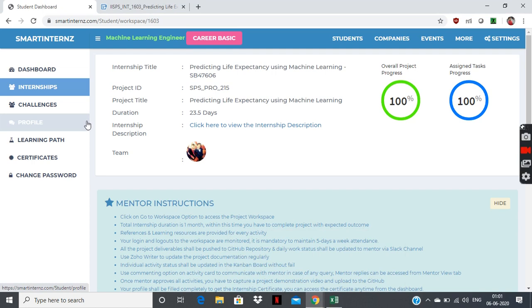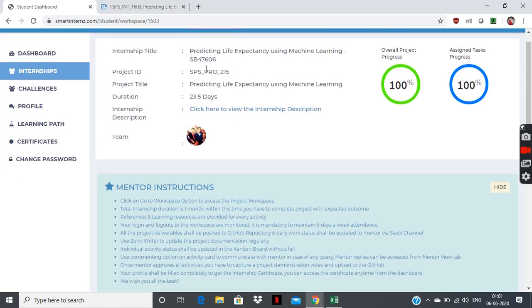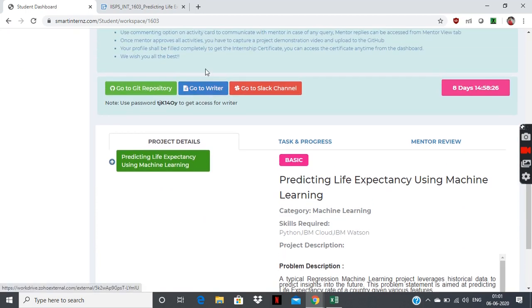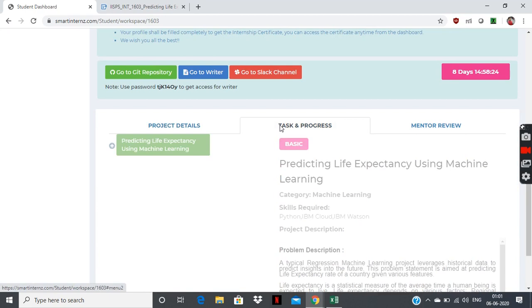This is the platform where we worked. This is the SmartInterns platform. This is the dashboard where all your internships are visible. This is my internship section where I have a project, life expectancy using machine learning. This is my workspace basically. I have completed all the tasks and they are under the review section.